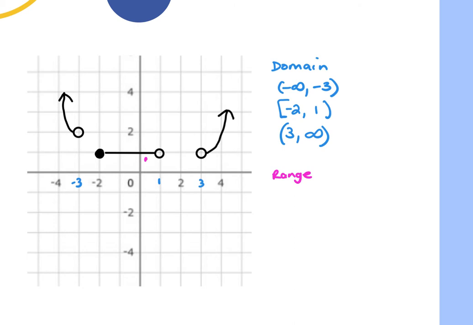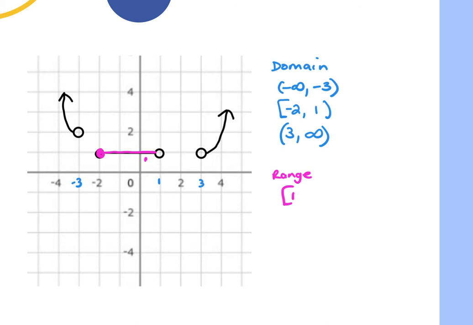And is it solid or is it open? Solid. It is solid. Solid would overtake an open, right? Because if it was all open, obviously, then we would say parentheses. But if any of those points are solid at the 1, we say it's solid. I mean, which would be a bracket.